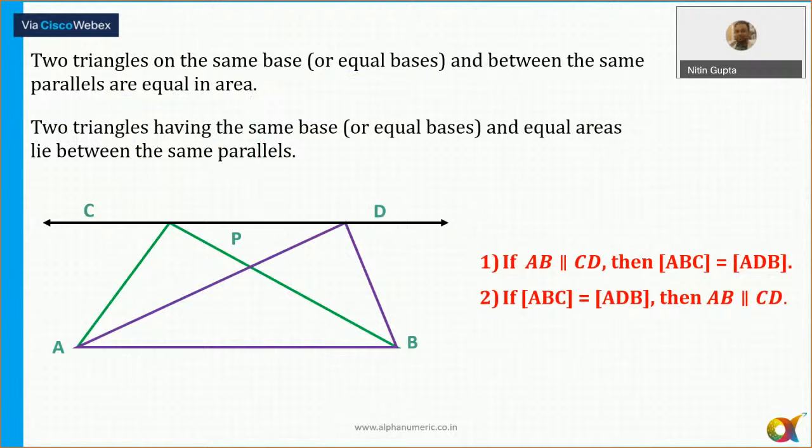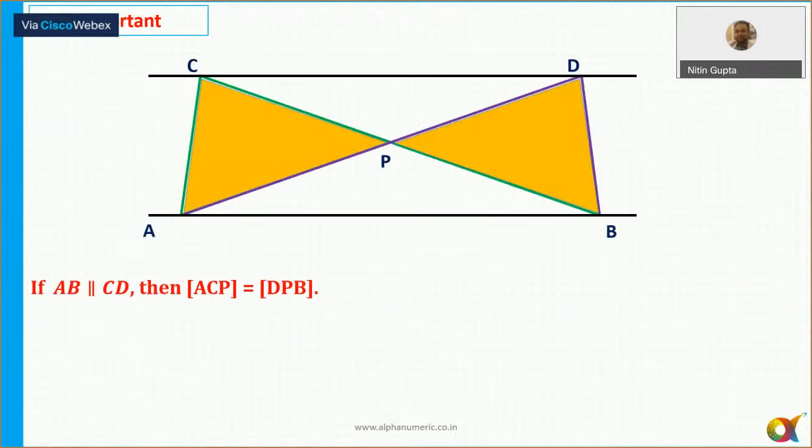Okay, so you can see that. Also, we have discussed if there are two lines which are parallel, and if I draw triangles in this case, the areas of these two triangles are also equal. So if this area is equal to X, this area is also equal to X. So the areas of these two triangles are always equal, provided that between two parallel lines you draw two triangles with the same base, then these two areas will always be equal. And we have seen its application in the class.